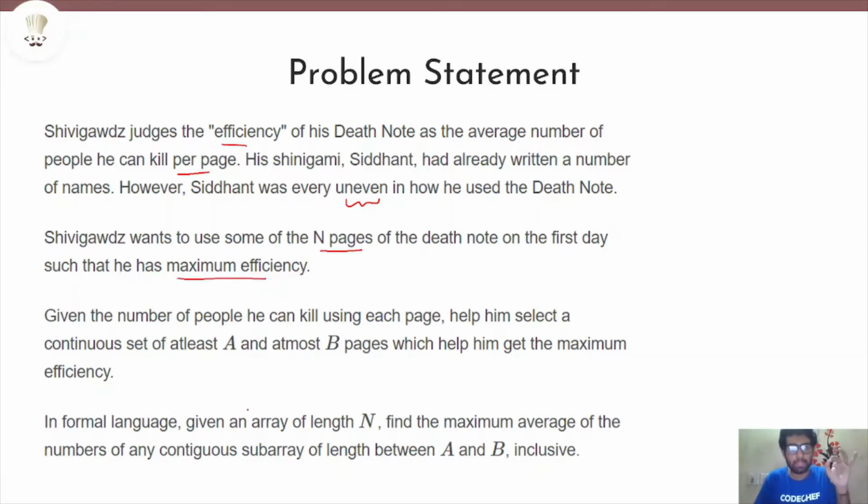In formal language, we are given an array of length n and we need to find out the maximum average of the numbers of any contiguous subarray, with the condition that the subarray we are looking at has its length between a and b inclusive.